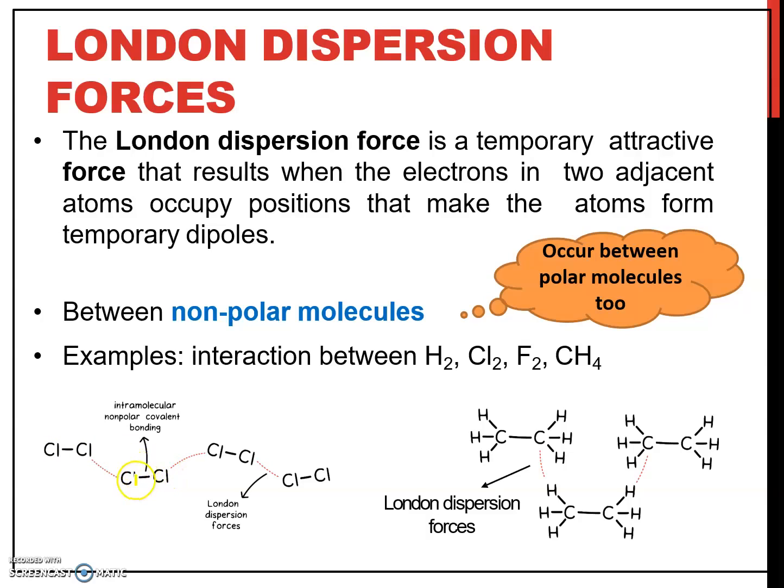So at some point, the electron density might be higher at one end than the other. So it will give a temporary dipole. Here, this is London dispersion occurring, which is a temporary dipole occurring.